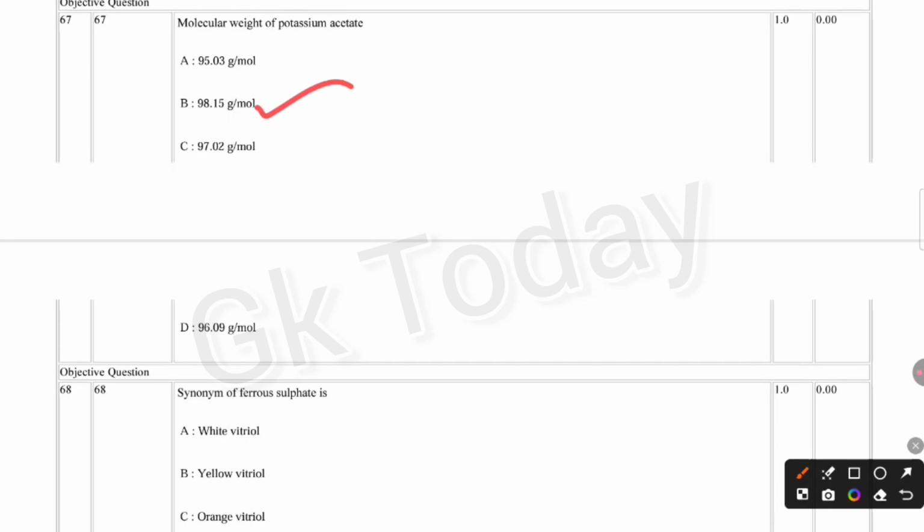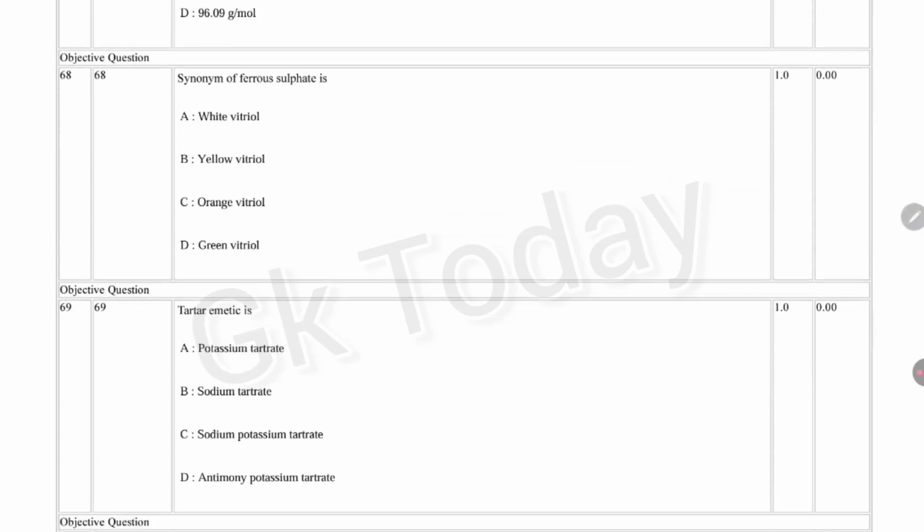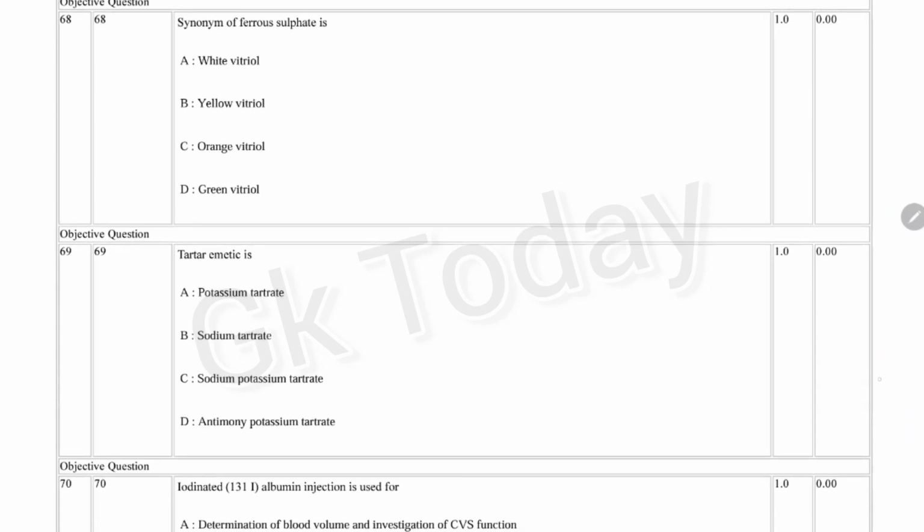Next question. Synonym of ferrous sulfate is white vitriol, yellow vitriol, orange vitriol, or green vitriol. Correct answer is option D. Synonym of ferrous sulfate is green vitriol.